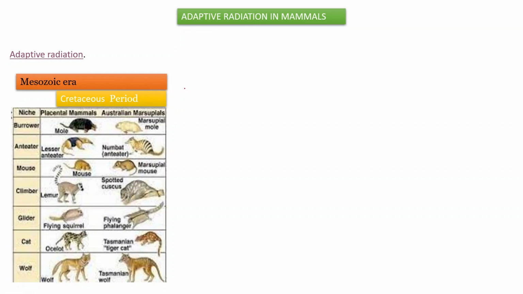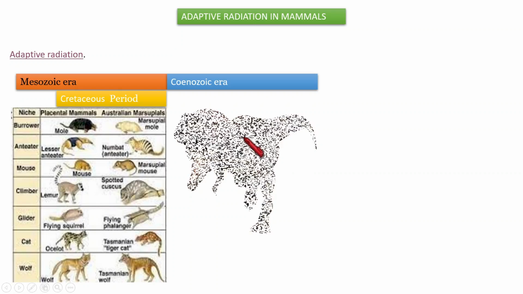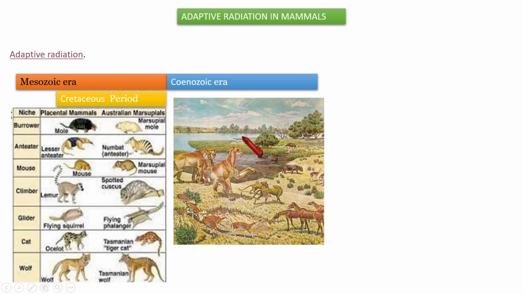With the advent of the Cenozoic era, the next era, the dinosaurs, which we have heard about, that highly flourished dinosaurs, were replaced by diverged, different types of mammals.